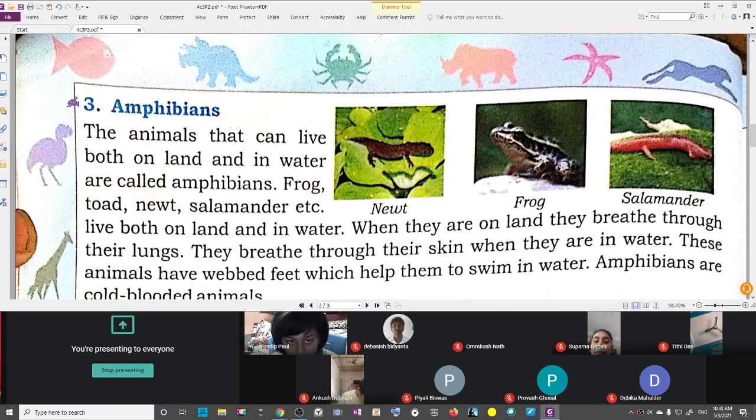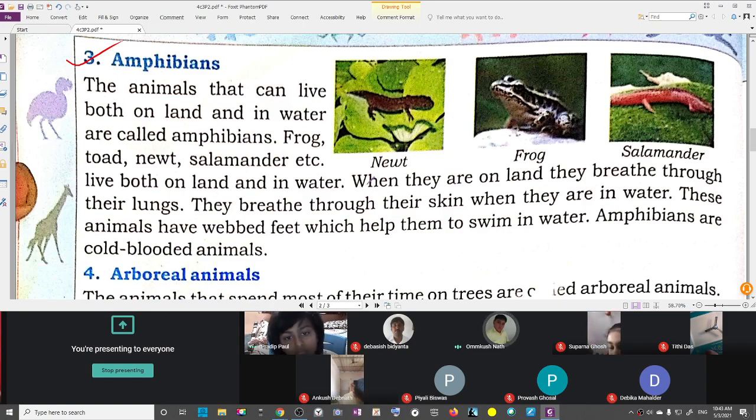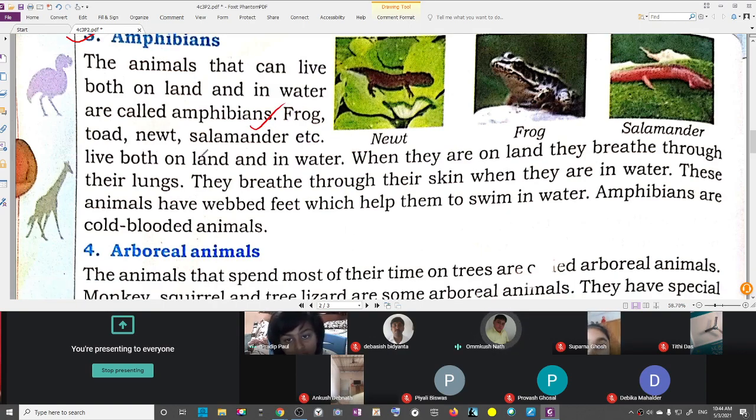Now we will read amphibians. I'll ask Omkushnath to read amphibians. The animals that can live both on land and in water are called amphibians. Frog, toad, newt, salamander, etc. live both on land and in water.